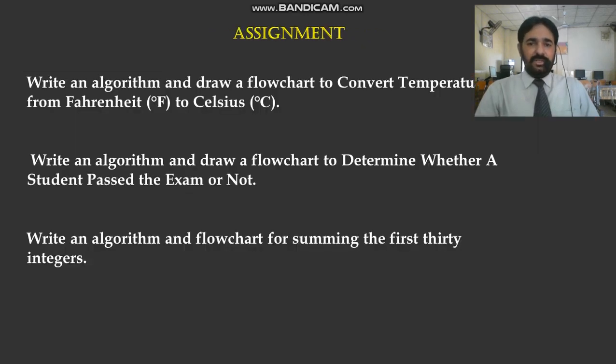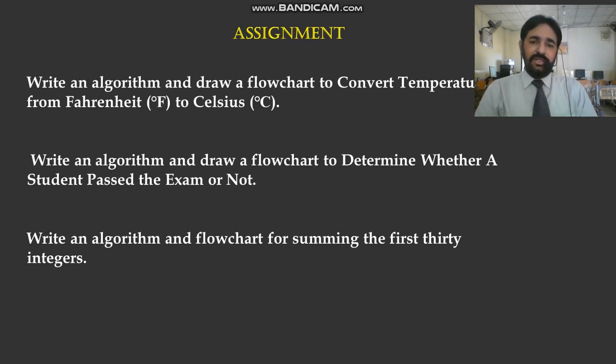That makes it much easier. We have an assignment from your book. The first one is to write an algorithm and flowchart to convert temperature from Fahrenheit to Celsius. Examples are given in your book.